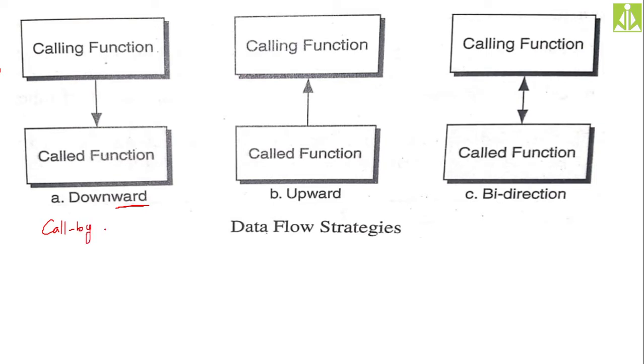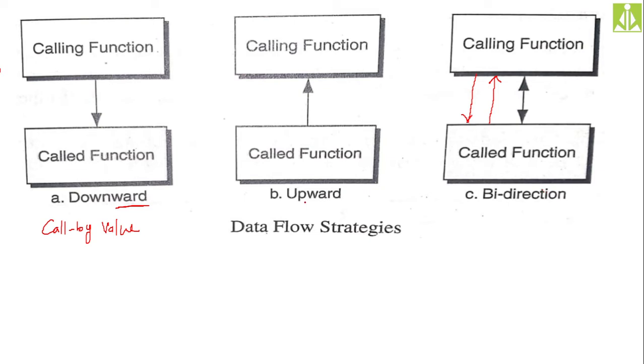If the data flows from the called function towards the calling function, it is upward flow or upward communication. And if it is bidirectional, that means the calling function is sending data to the called function and the called function is also returning data back to the calling function. If these two things are happening in your data flow, we call this bidirectional communication.